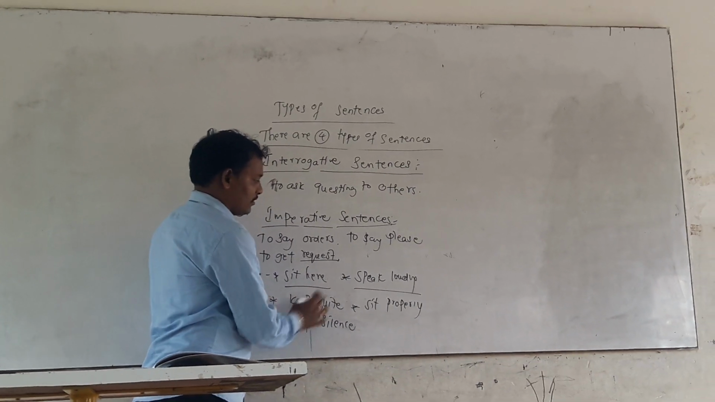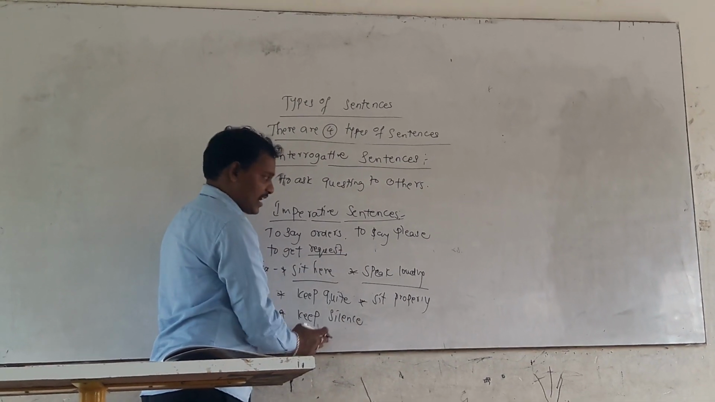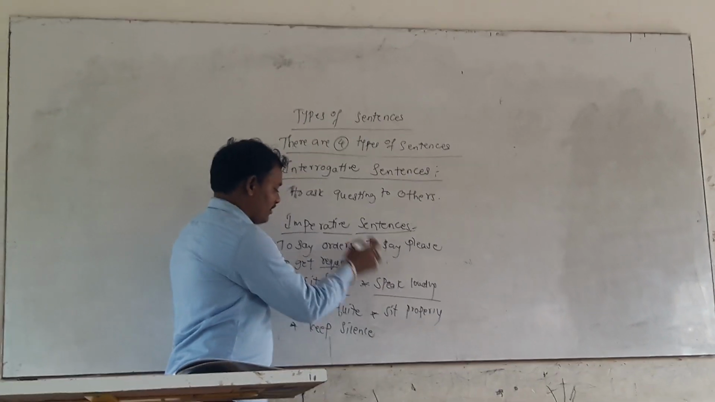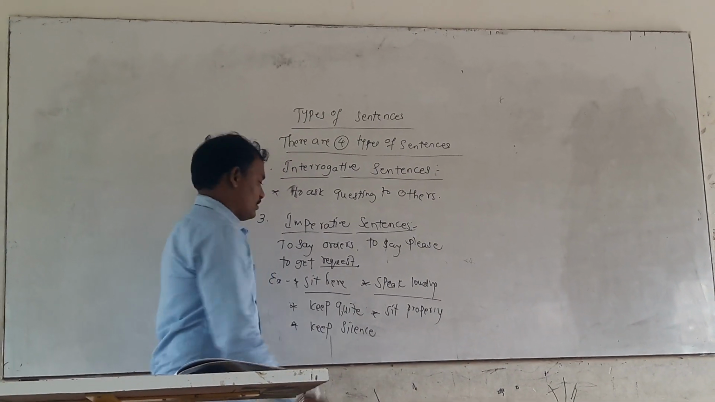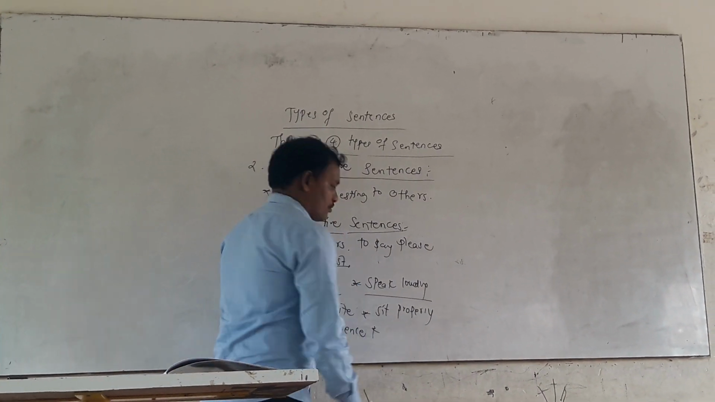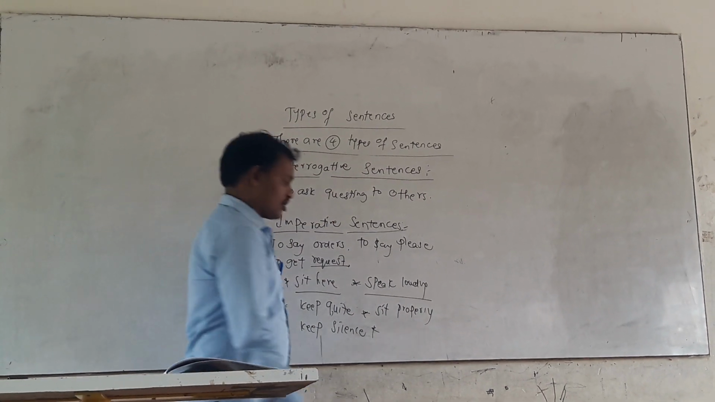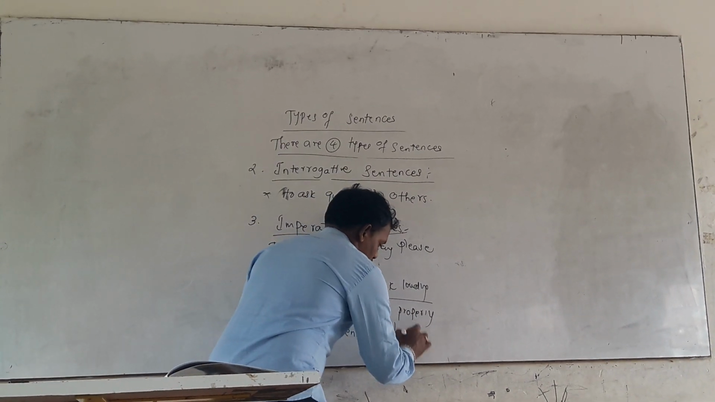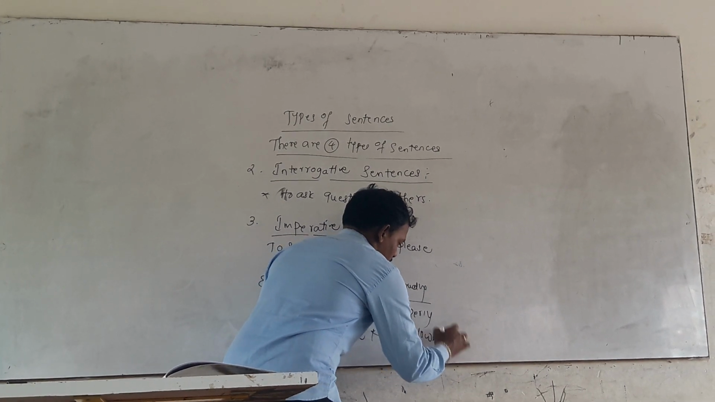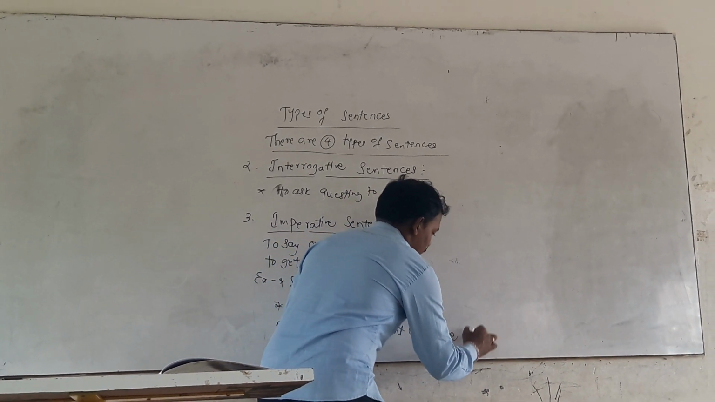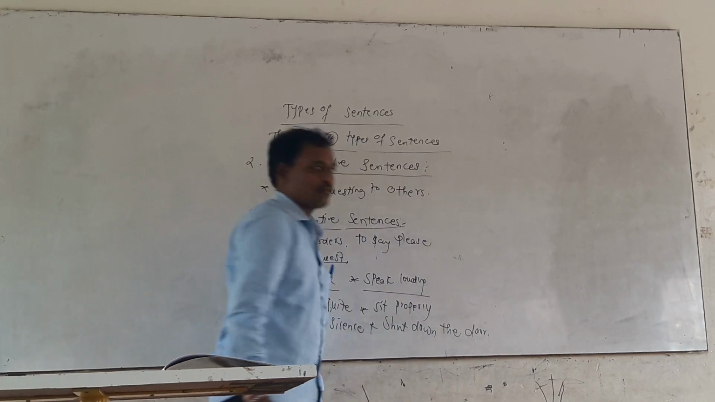Keep quiet. Sit properly. Keep silence. Speak loudly. And sit here. Then we will make so many sentences that are the type of imperative sentences. Shut down the door.